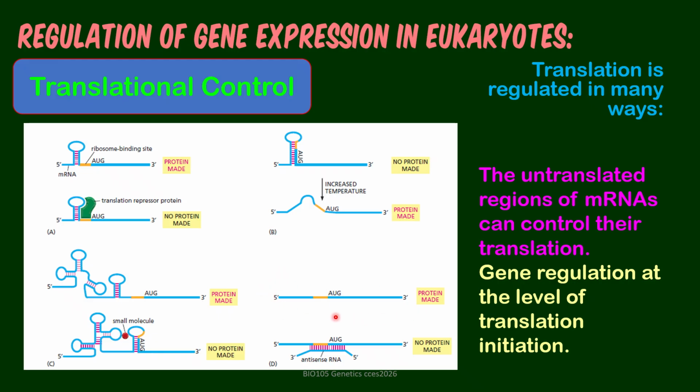But there is one more. An antisense RNA has sequences that are complementary with this part of the mRNA. So there is H bonding here that can make the AUG and the ribosome binding site not available. So no translation initiation.